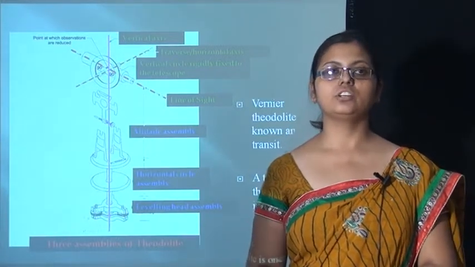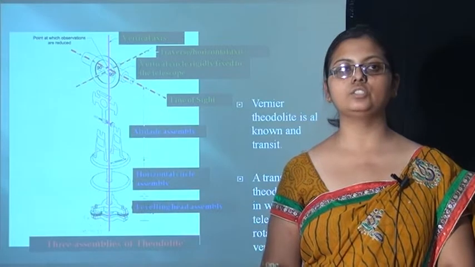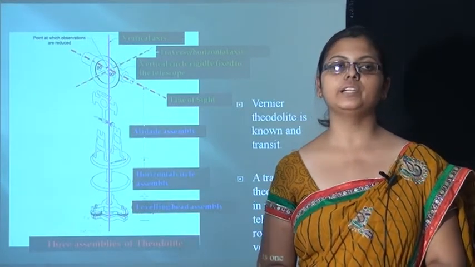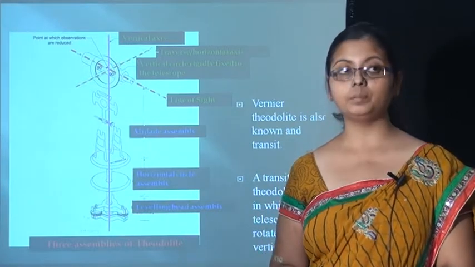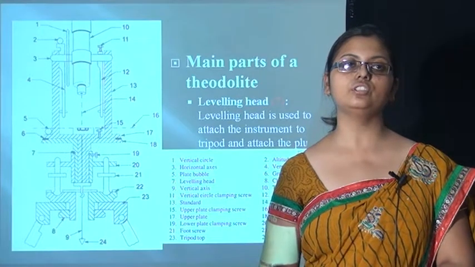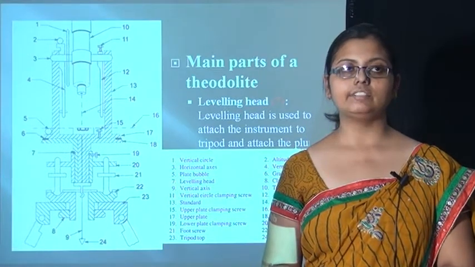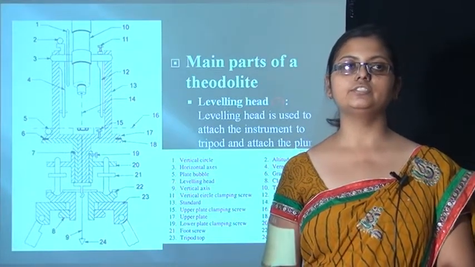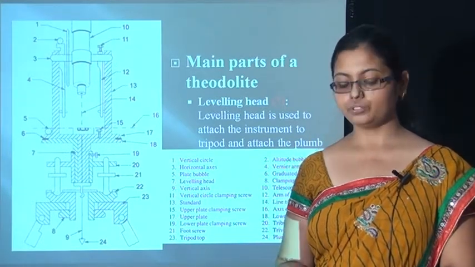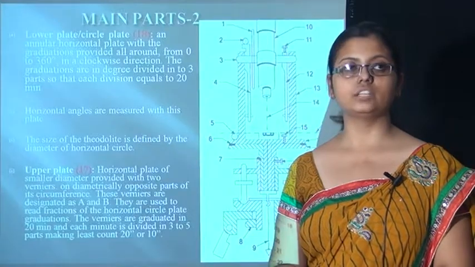Vernier theodolite is also known as the transit theodolite. Transit theodolite is one in which the telescope can be rotated in vertical planes. These are the various components of the theodolite. We will go through it. First one is the leveling head. It is attached with the instrument on the tripod and has an attached bubble. It is used for leveling the theodolite.